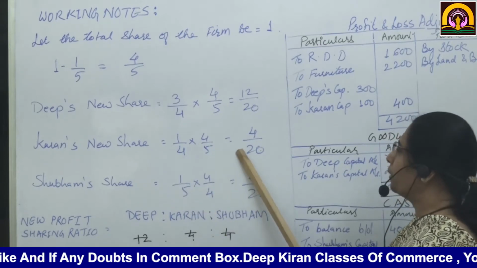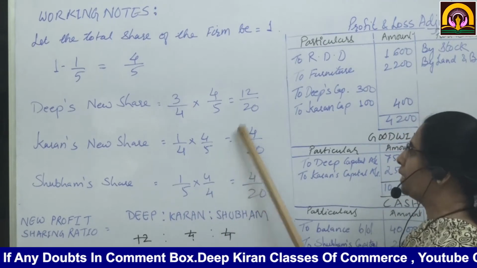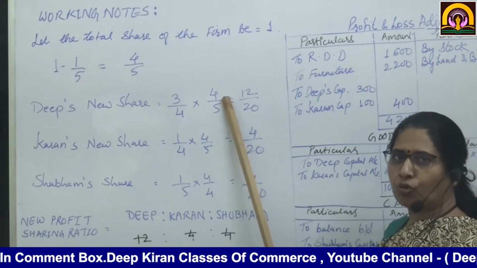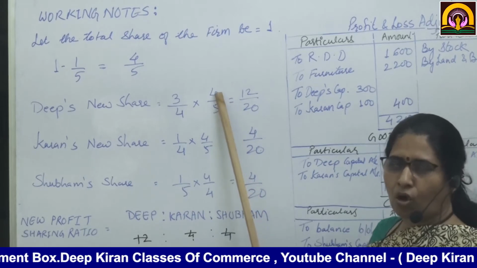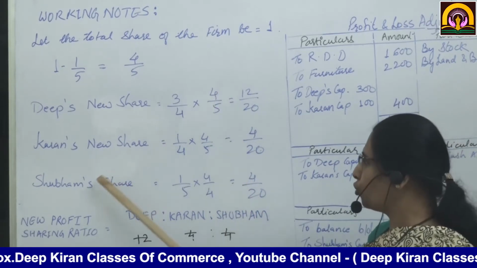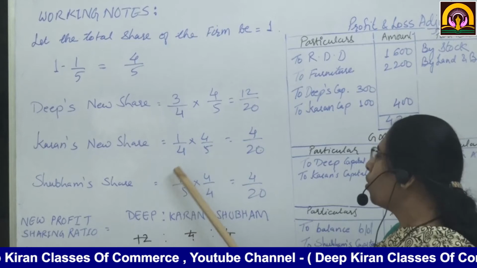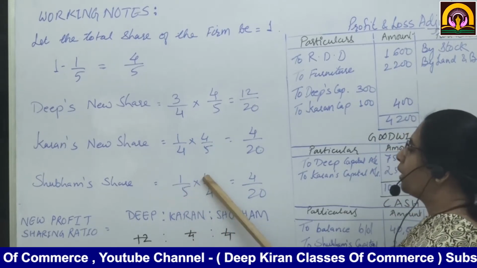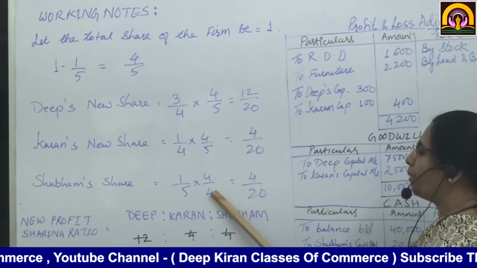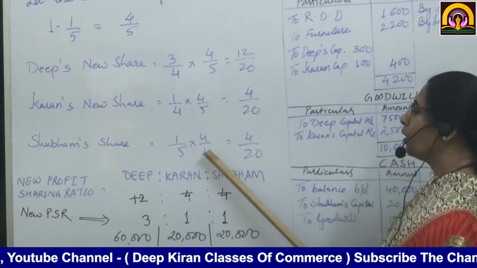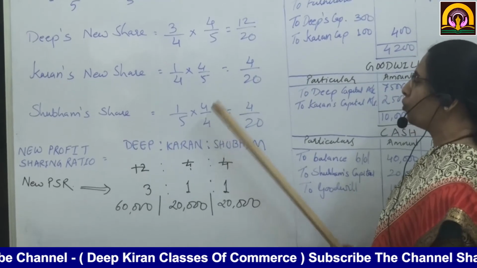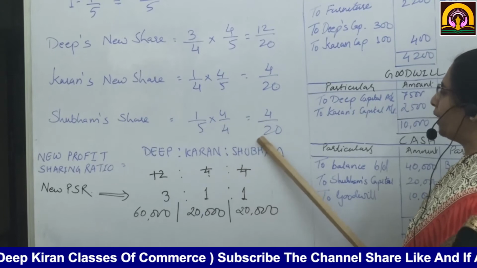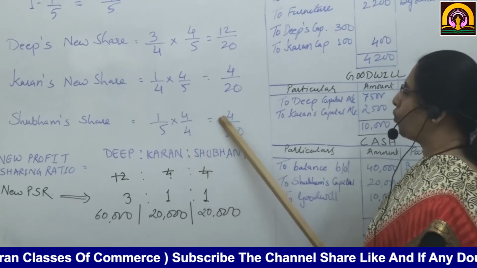But since Karan's and Deep's denominators are 20, we are going to make his denominator also 20. So Shubham's share in future profit is 1/5. Now by what number can we multiply so that we get 20? That is 4 we can multiply. So the denominator and numerator will be multiplied by the same number. So 4 5s are 20 and 4 1s are 4.